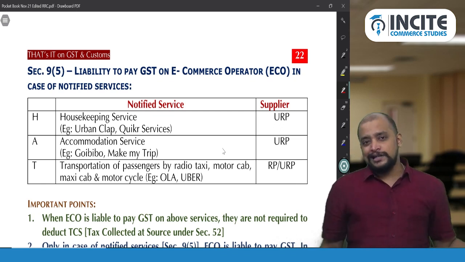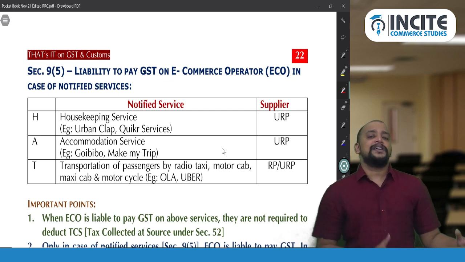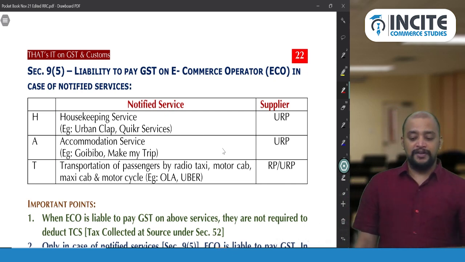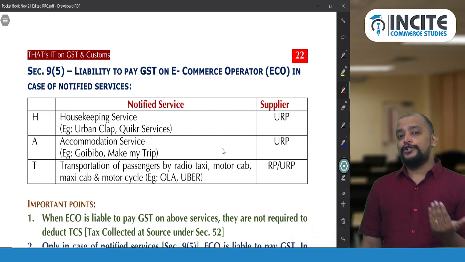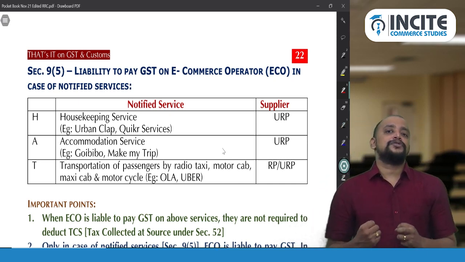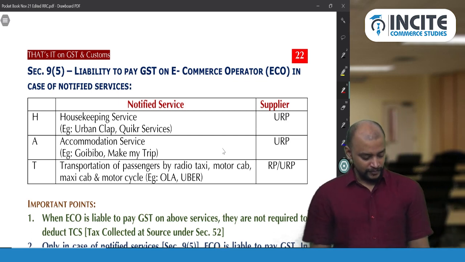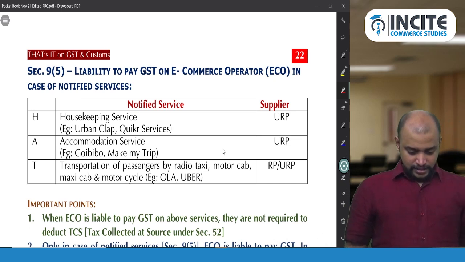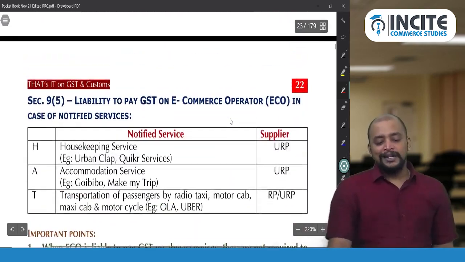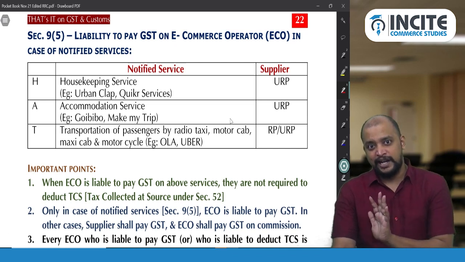So any doubt in section 9 subsection 4 which we have completed? 9.3 we completed, notified services, and 9.4 also we have completed, that is inward supply of a promoter or builder from an unregistered person. And now we are moving on to 9.5. Whether you have any doubts related to 9.4? So got the confidence as to how a question can come and how you need to tackle that? Okay. Yes. Fine. So I am assuming that when you are not replying, which means that you understood. So I can proceed now.